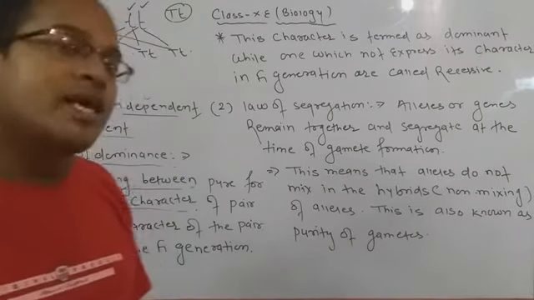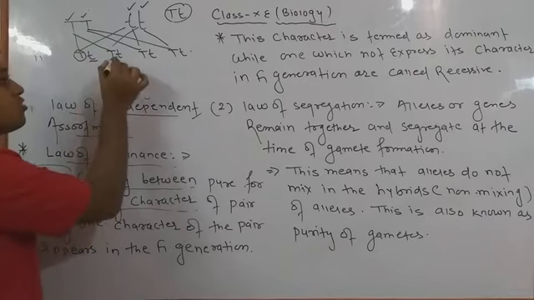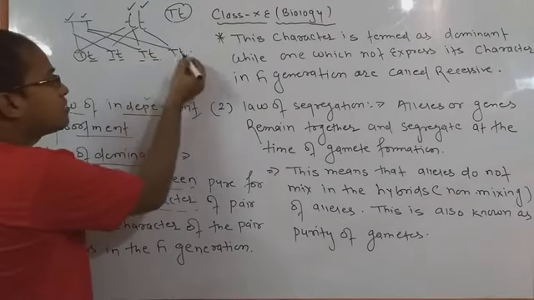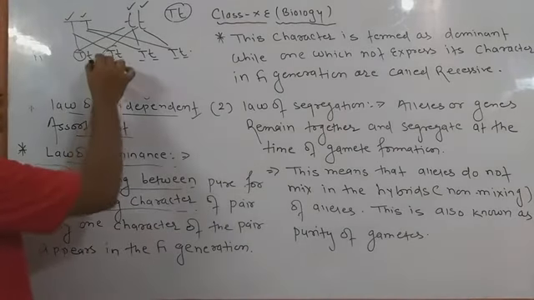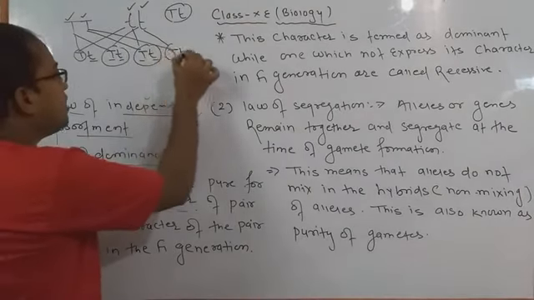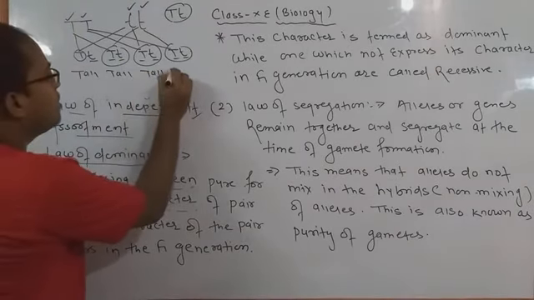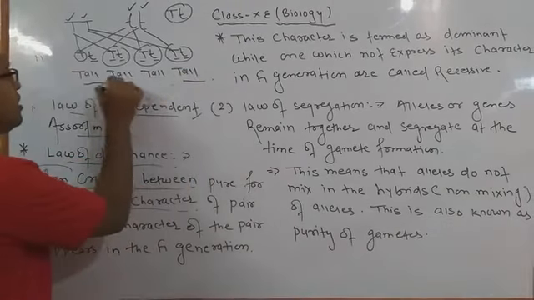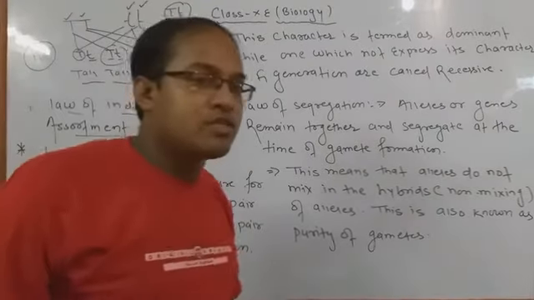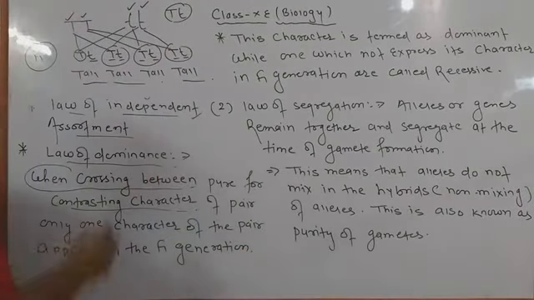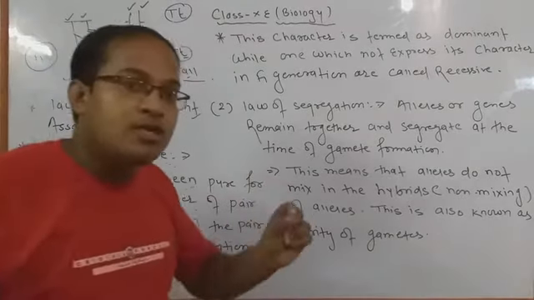Here is capital T and small t, again capital T and small t, in every case Tt. It means the tallness character of all the children appears as tall, because all of them have capital T. All the characters are tall in nature in the F1 generation. It means tallness is dominant and small t is recessive.